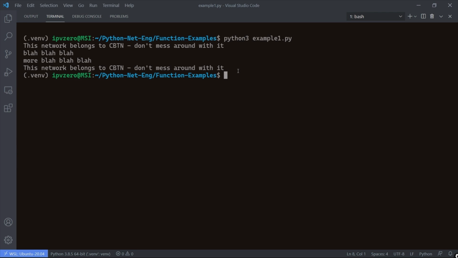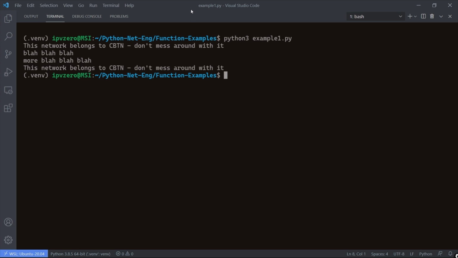Look at this, we're getting the effect we want. This network belongs to CBTN, don't mess around with it. We get that warning at the top. We have our random text in the middle, and at the very bottom, we have the exact same code executing. That print statement, this network belongs to CBTN, don't mess around with it.